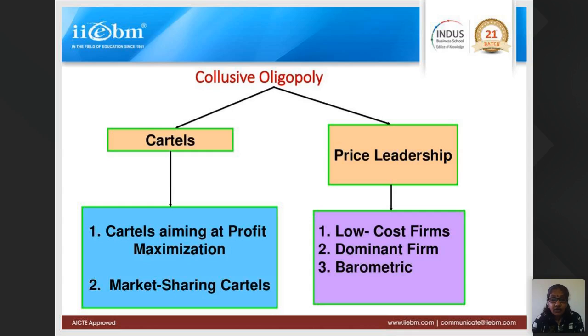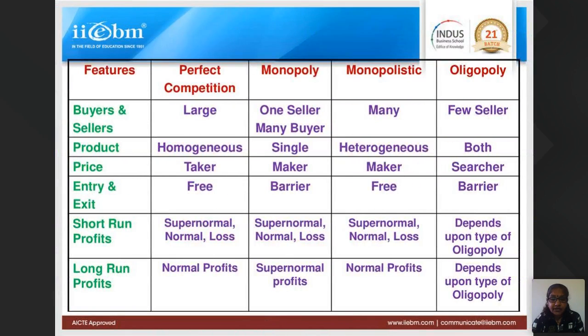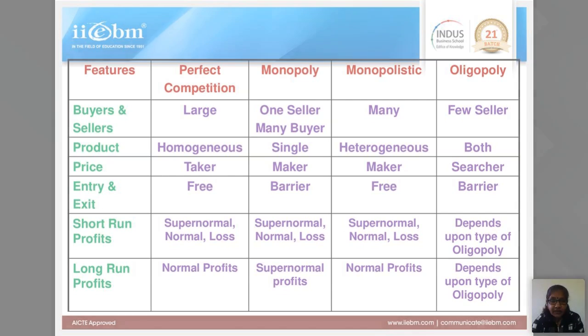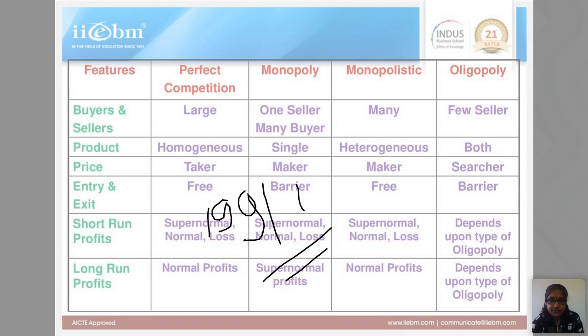Now, in oligopoly, what happened in the past 2 decades after 1991, after the economic reforms, is there has been a lot of mergers and acquisitions. Why do they do mergers and acquisitions? Because they want to reduce the competition. That is how Coke and Pepsi have got a duopoly in the market. Earlier, there used to be other Indian brands which Coke took over, and now there are only two players, and they are dominating the whole market. So they create a type of oligopoly.